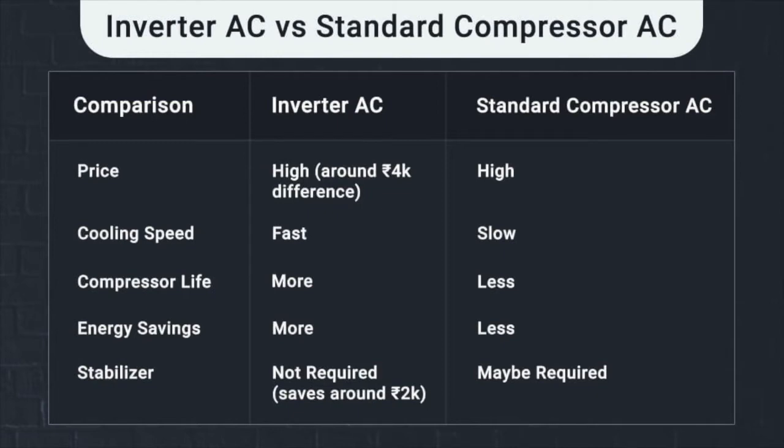This is because, as I said earlier, the standard one keeps on switching on and off to achieve the required cooling, which is why it fetches more power and thus the energy savings are low. Whereas the inverter one just keeps on changing the operational speed and is always kept on so that there are fewer fluctuations and more energy savings. Next up is the stabilizer. The inverter AC will not require a stabilizer, but in the standard one you may require a stabilizer. Thus you will save around 2000 rupees more in an inverter AC.